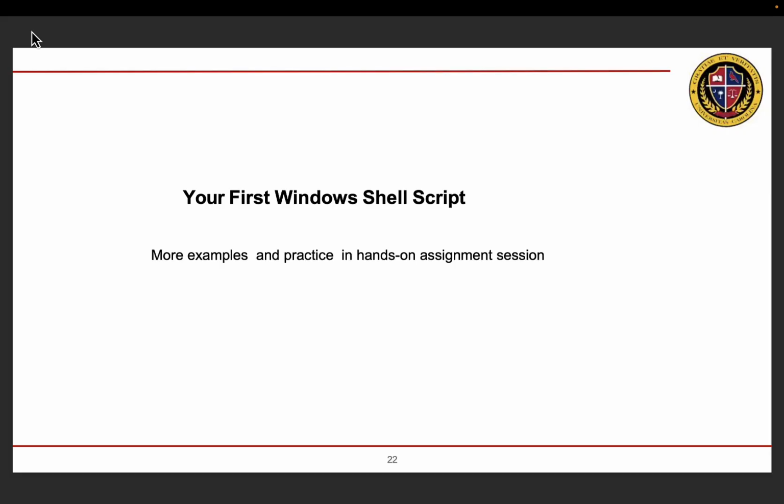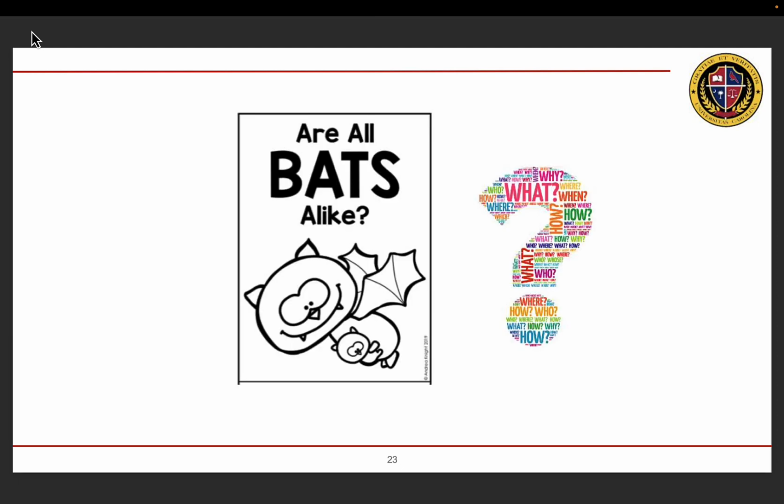Congratulations, you have written your first Windows Shell script. We would have more examples in the hands-on assignments. To end this lesson, let's take a recap of the things we've seen today. We've examined what scripts are, why we need to write scripts, and why we need to automate tasks. We've also written a simple first script using the Windows Shell.